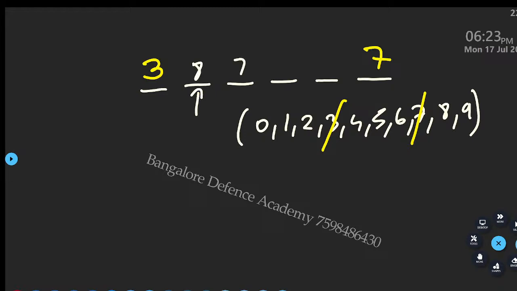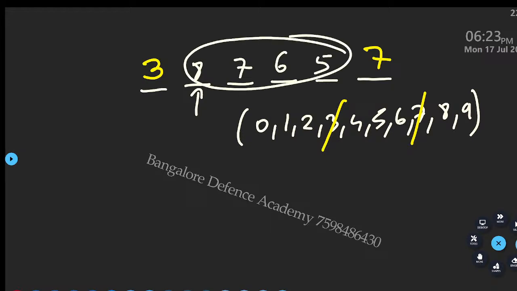8. Next, you multiply only this. 8 into 7 into 6 into 5. That will give you the answer. Otherwise, if the question is with repetition, what happens? Here, I can use what? 10, 10, 10, 10, like that. Okay? So, what is the answer for this? 8 7 6 5 is 1680. ठीक है, डन.